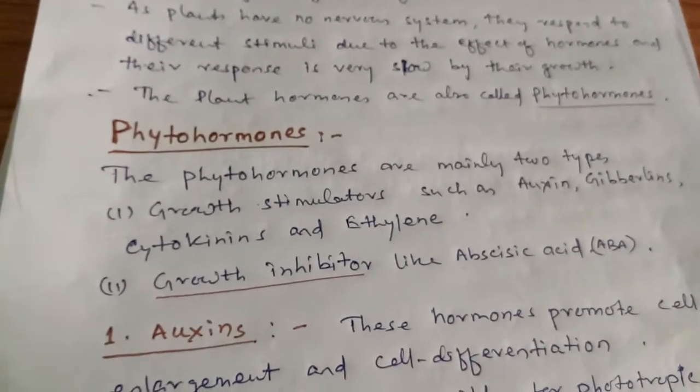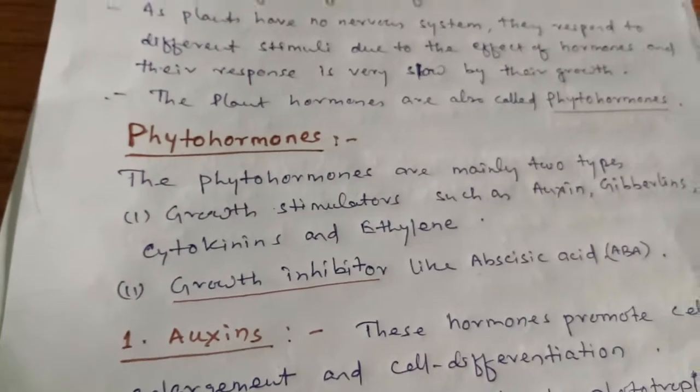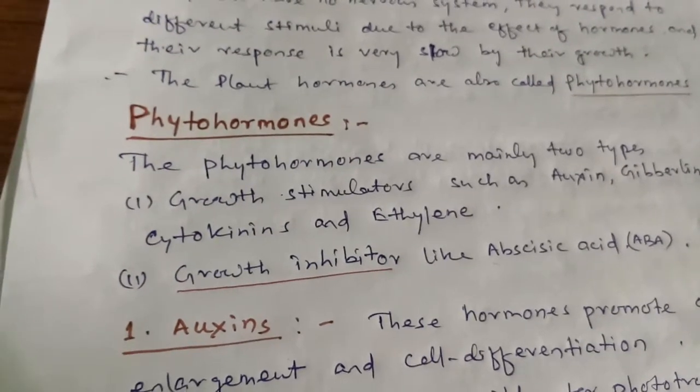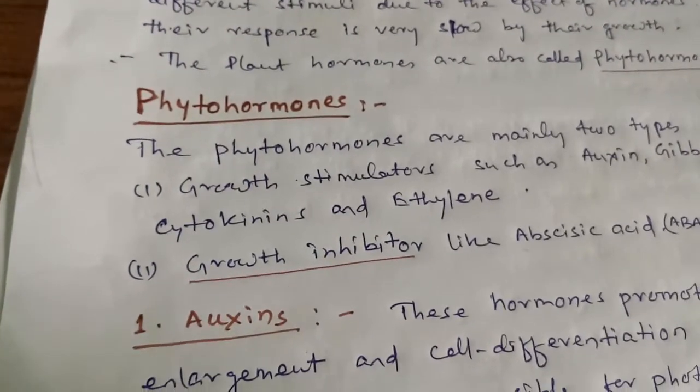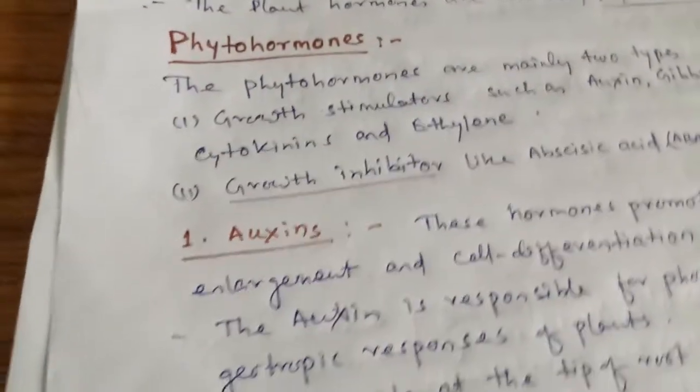Students, there are two groups of phytohormones. One group includes four hormones which act as growth stimulators, and one more hormone is abscisic acid, which is a growth inhibitor. Let us understand one by one what the hormones are.